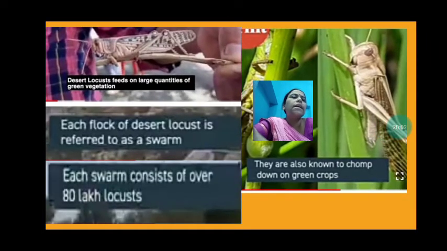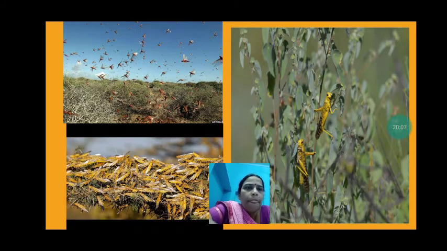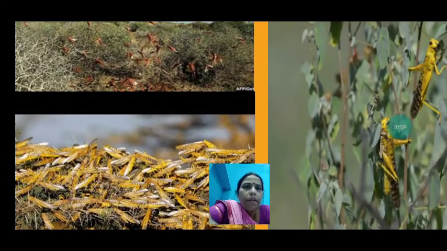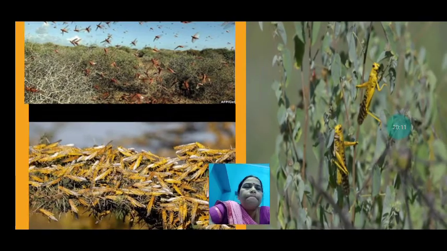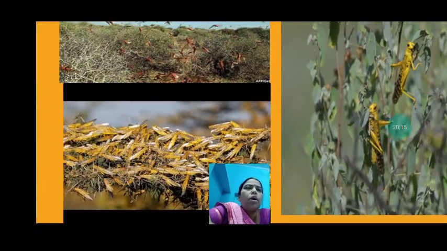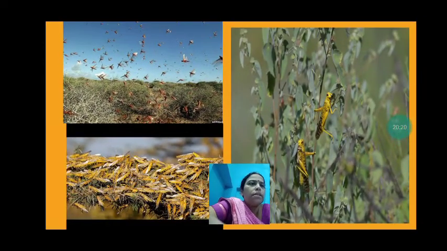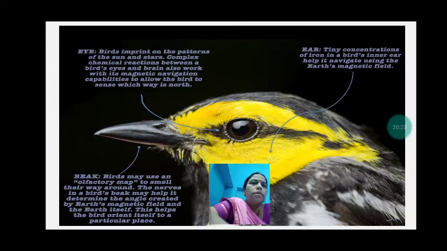The government had taken steps also to prevent them. You can see here, they are eating crops and destroying the crops. They are very harmful insects for the crops.